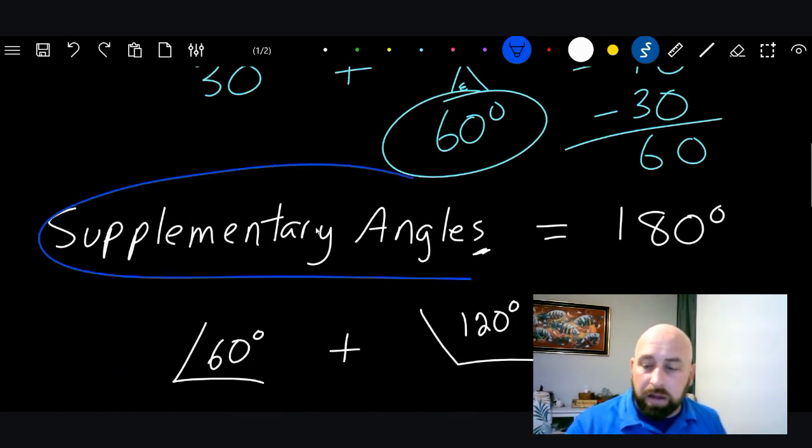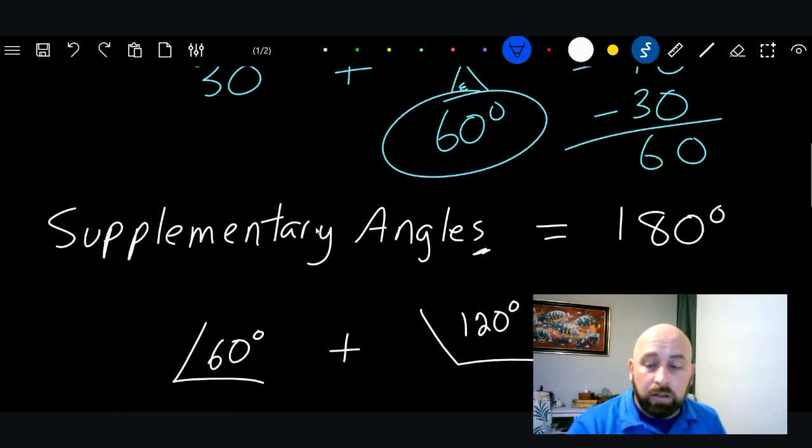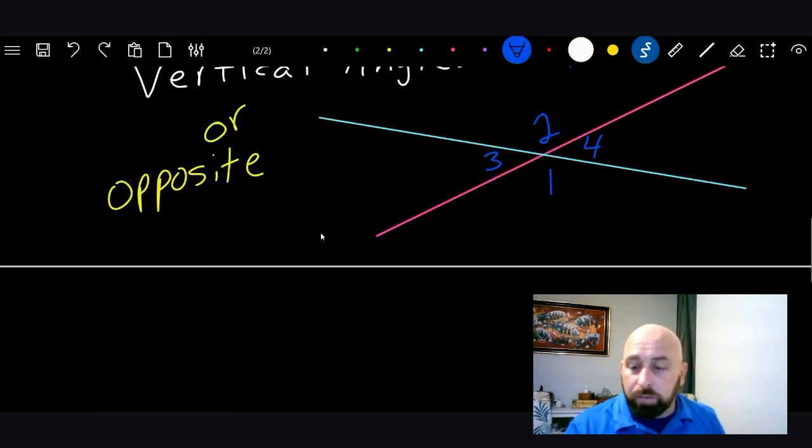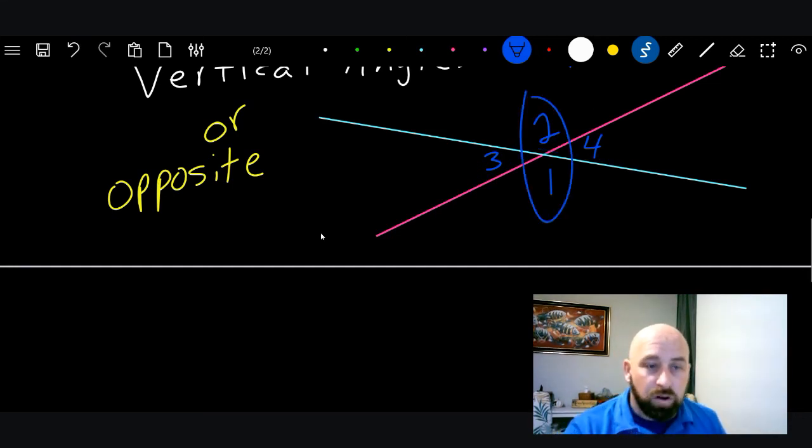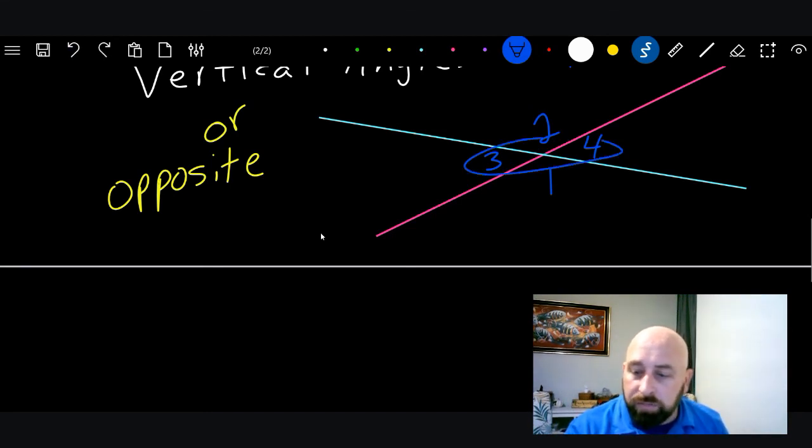A supplementary angle. They're 180. So 1 and 3, their relationship is supplementary. 1 and 4, supplementary. 2 and 3, supplementary. 4 and 2, supplementary. 1 and 2, vertical. 3 and 4, vertical.